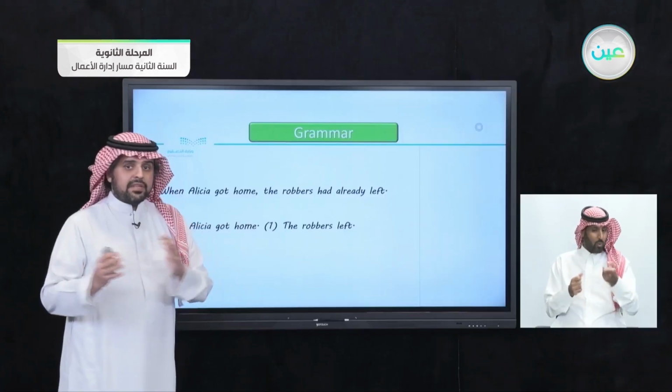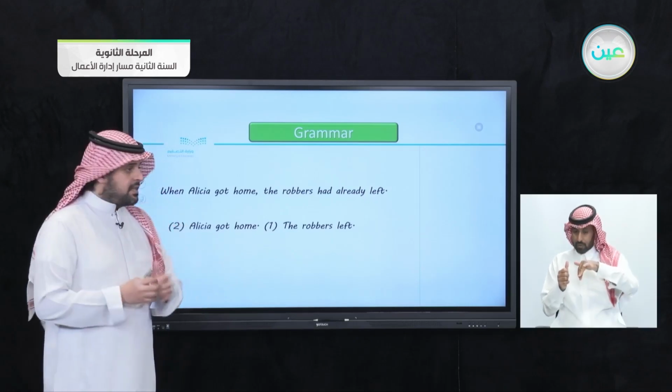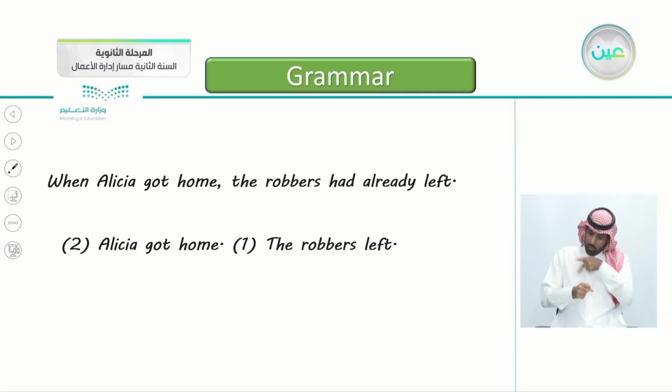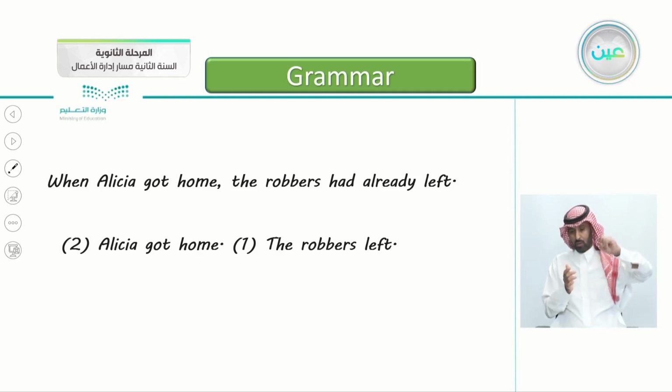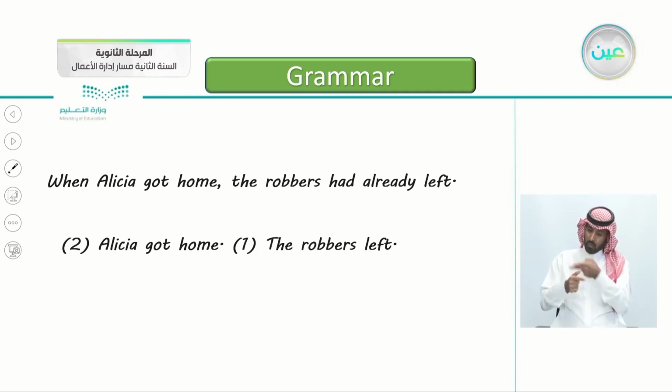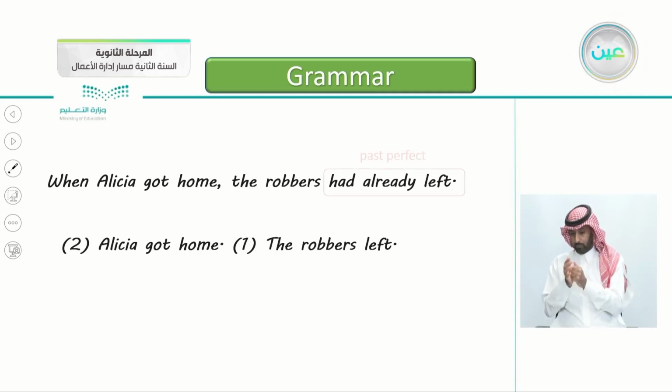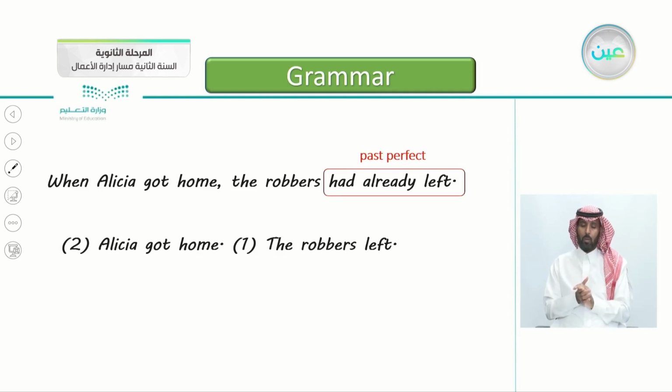Which one happened first? Yes, the robbers left. You see here, it's number one. Alicia got home. This is number two. This is the chronological order. The robbers left. This is number one. Alicia got home. This is number two. And notice here, we used the past perfect.